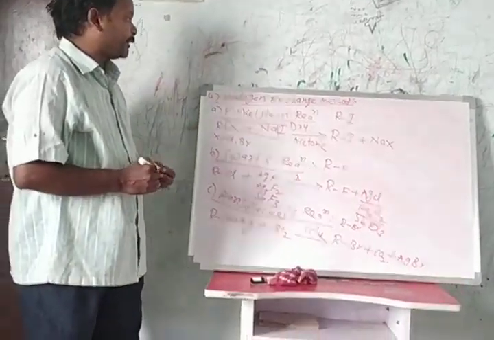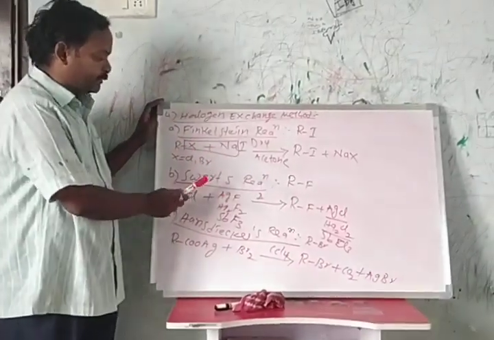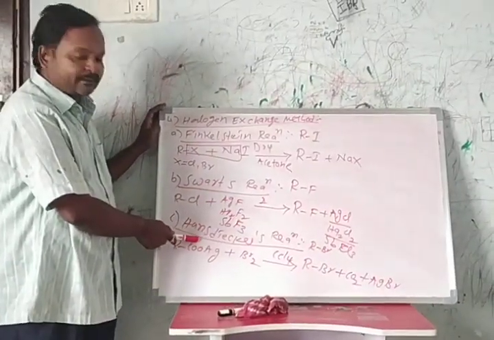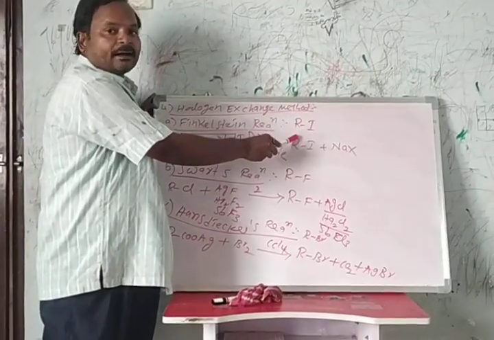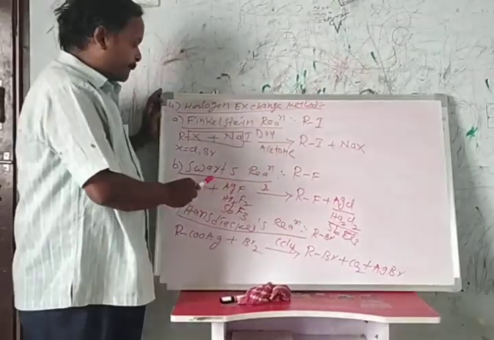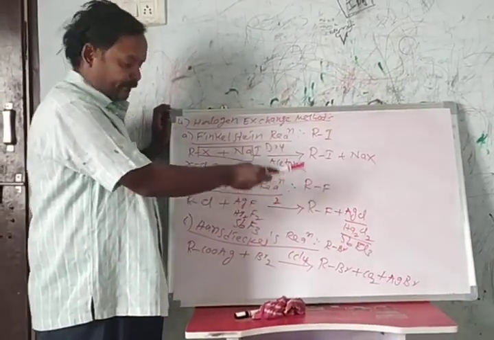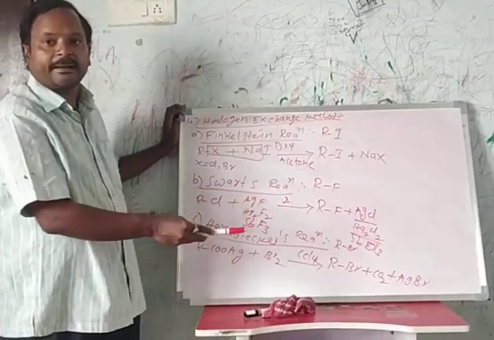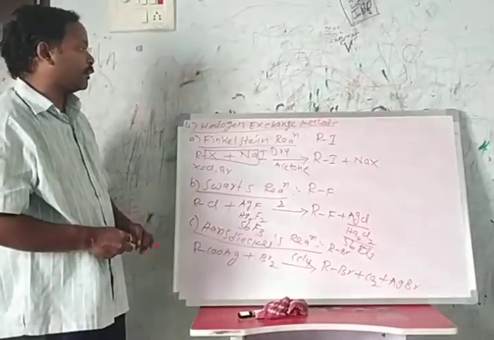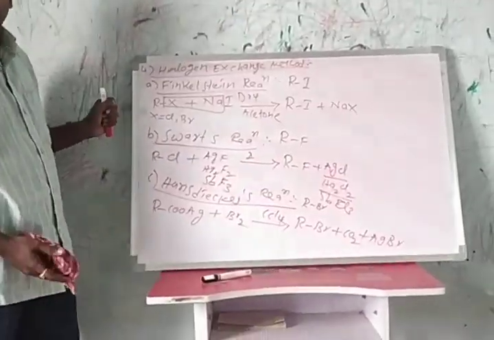There are three important reactions: the Finkelstein reaction, the Swarts reaction and the Hunsdiecker reaction. The Finkelstein reaction is used for the preparation of alkyl iodides, the Swarts reaction for alkyl fluorides, and the Hunsdiecker reaction for alkyl bromides. These four methods are used for the preparation of haloalkanes.